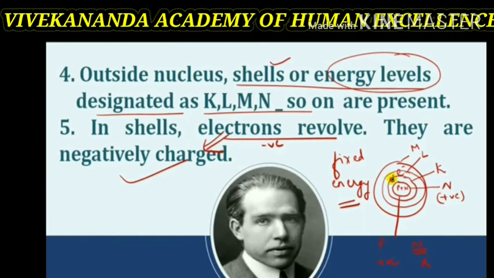Thus, electrons in an atom revolve around the nucleus in certain fixed circular paths. These circular paths are known as orbits or shells. These are some main points of the Niels Bohr theory.